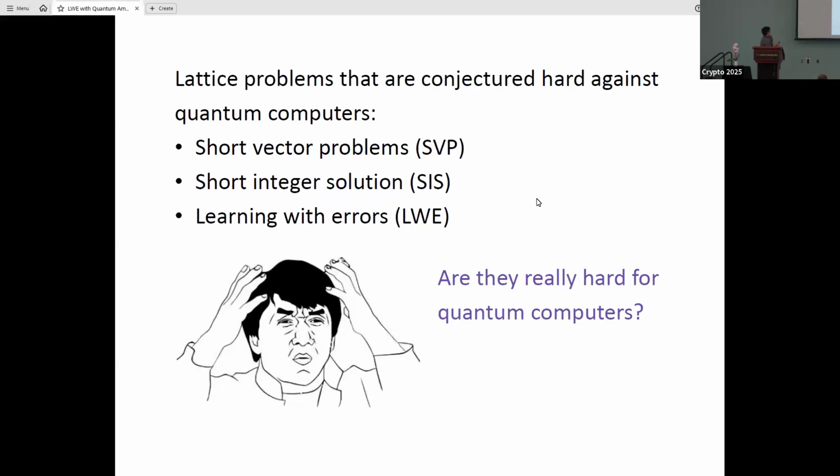So as we all know, lattice problems are conjectured to be hard against quantum computers, but the evidence is not that strong compared to the conjecture that lattice problems are hard against classical computers. So we are asking the question: are lattice problems really hard for quantum computers? This is our motivation for this work.